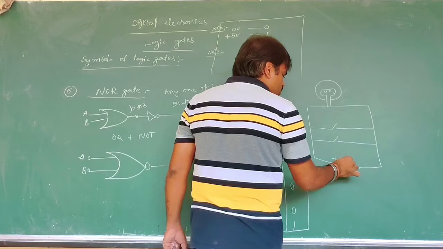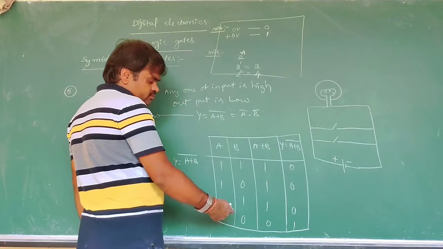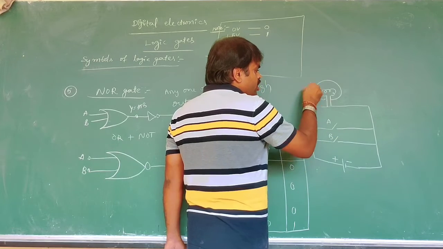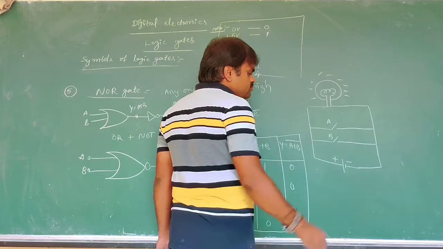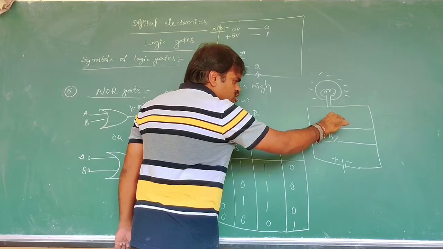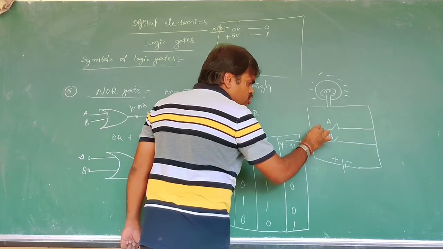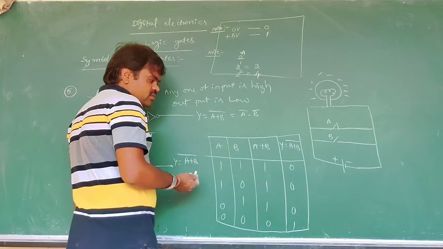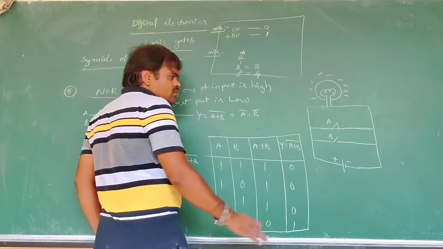Here both A and B are open, so the bulb will glow. If A is closed, the current passes through this, which forms a short circuit, and the bulb will not glow.